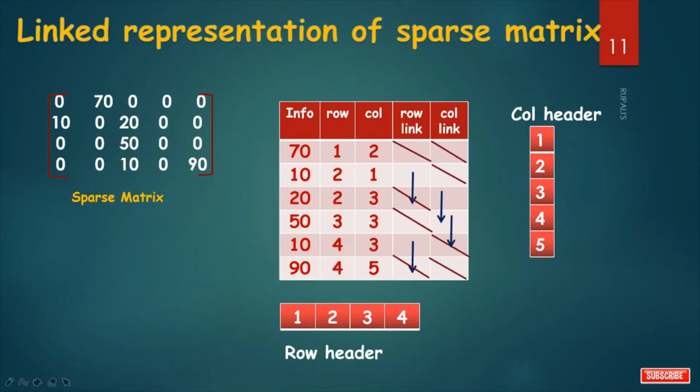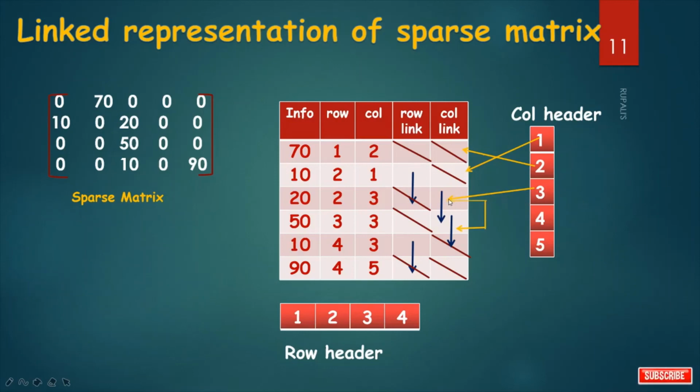Now see, for column header, this is in column number 2 and this is in column number 1. So there is a link from 1 to 1. This is in column number 2. So there is a link from 2 to 2. And this is in column number 3. So there is a link from 3 to 3.